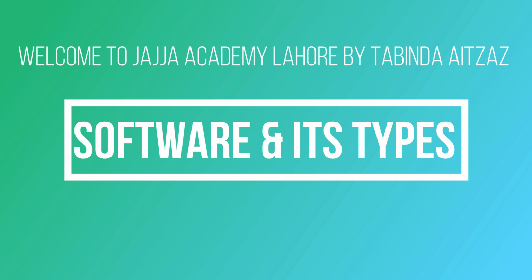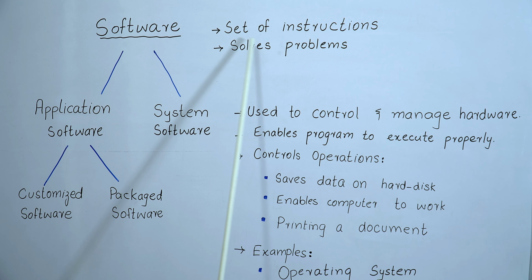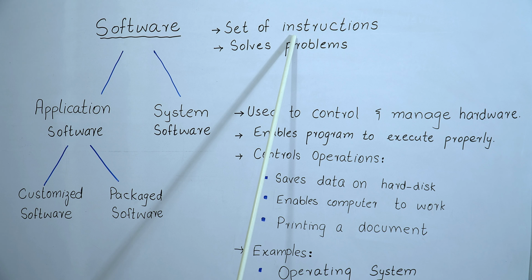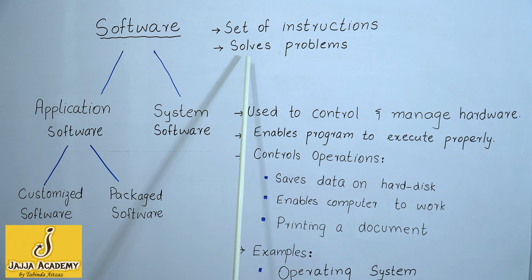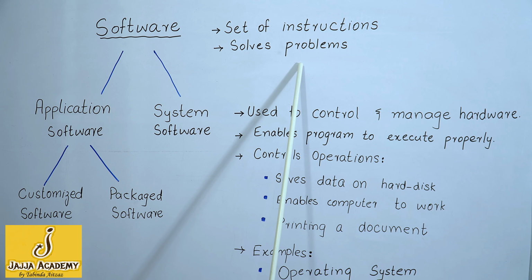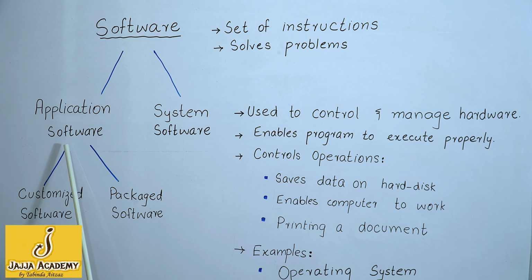Today I will explain different types of software. A software is a set of instructions given to the computer to perform a specific task, and different softwares are developed to solve different problems. There are two types of software: application software and system software. Application software has further two types: customized software and packaged software.